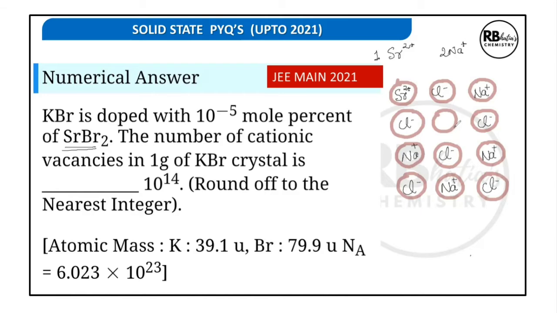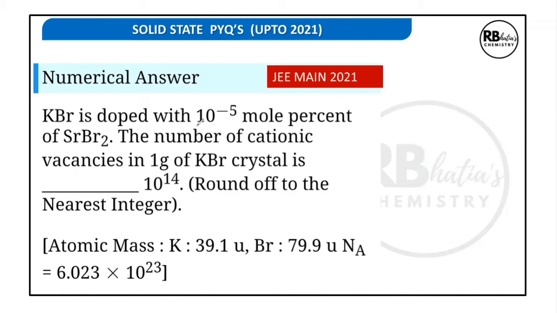So what do we get? We get 1 vacant site, which means for one strontium ion, one vacant site is created. The question says KBr is doped with this much mole percent of strontium bromide.